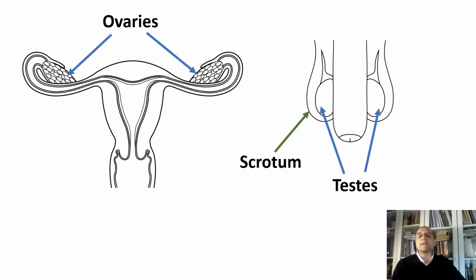Testosterone produces male secondary sex characteristics, including the growth of facial hair, broadening of the chest, and developing of a deepened voice. The ovaries are located in the female's internal pelvic region. The ovaries secrete estrogen and progesterone. Estrogen regulates the development of female secondary sex characteristics. Progesterone helps control the female's monthly reproductive cycle.